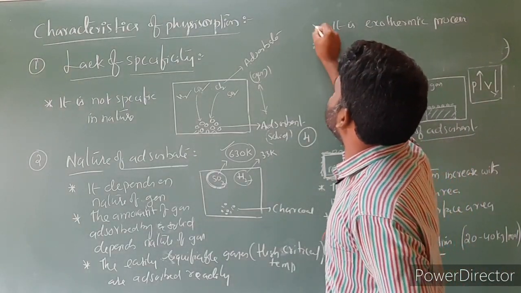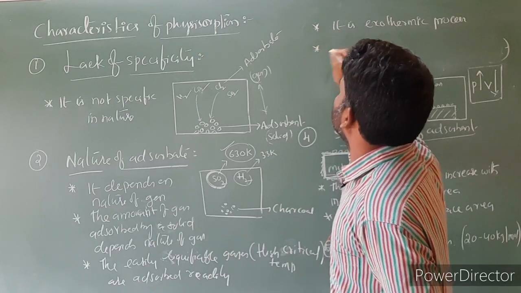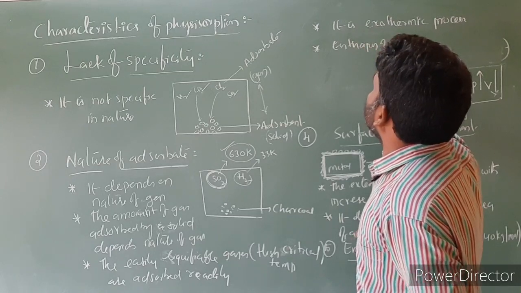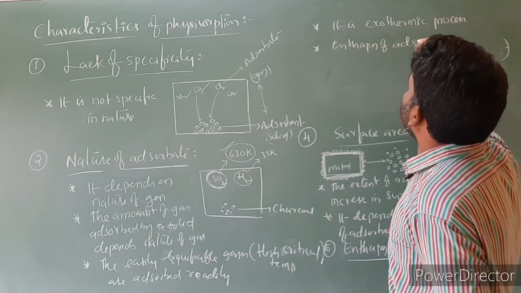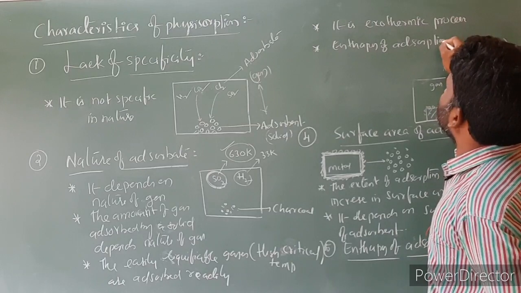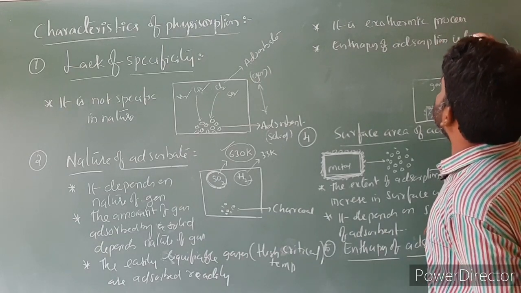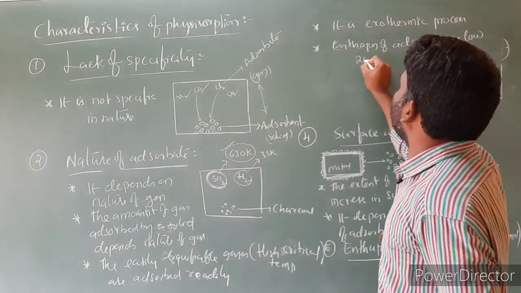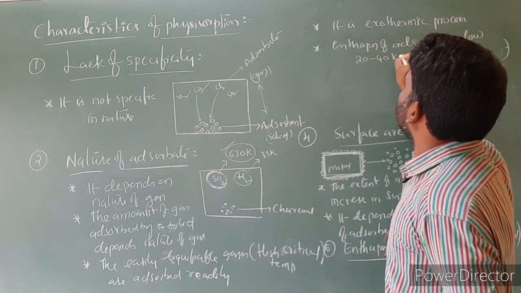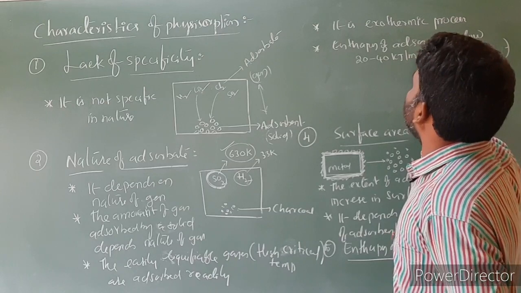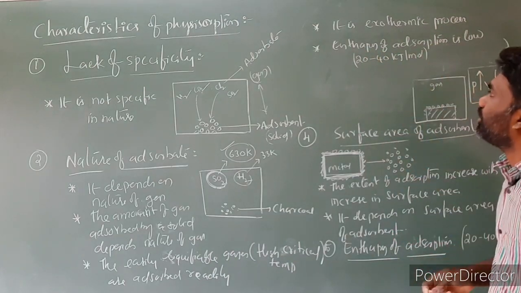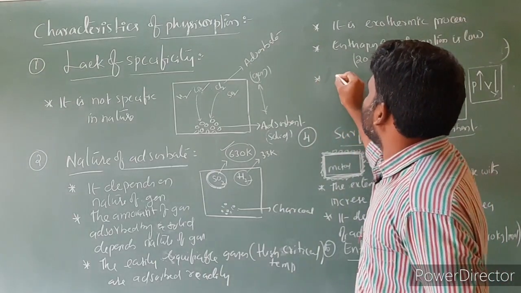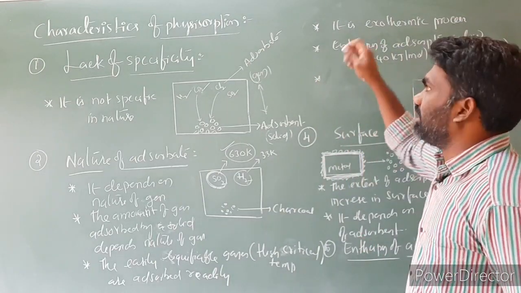The second point is enthalpy of adsorption is low, that is around 20 to 40 kilojoule per mole. The third point is that low temperature is favorable for physical adsorption.